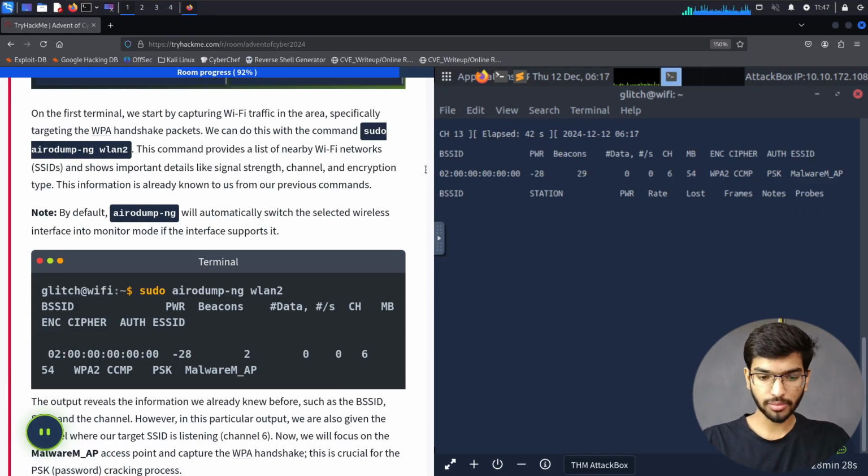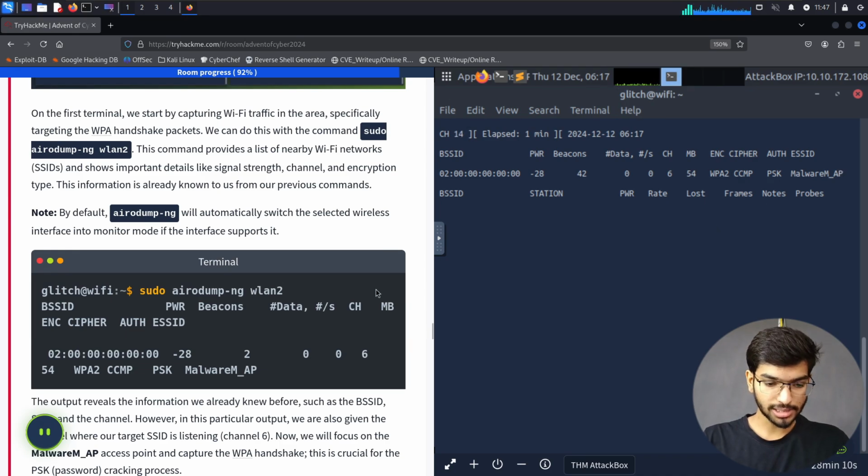By running this command, we can see that it has given us the nearby Wi-Fi access points which are present, which is malware_AP, malware M underscore AP. So it's an access point of malware. So we have got this SSID.